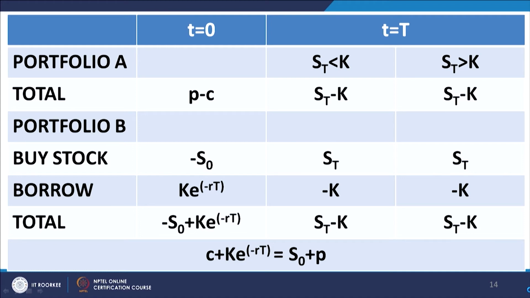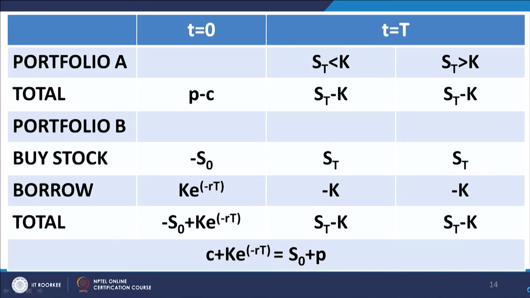Remember, continuous compounding, and because it will be repaid, the repayment will be a cash outflow, and therefore the minus sign is there, and the amount will be K. Again, this particular cash repayment is independent of the state of evolution of nature. In other words, it is independent of the evolution of the stock price. Whatever the stock price may be, this amount has to be repaid. So, in either case, if S T is less than K or S T is greater than K, the amount to be repaid is minus K and minus K.